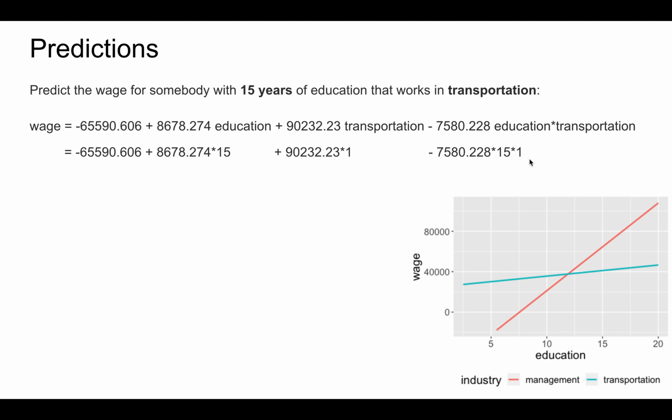Combining these 4 different pieces then, we have a predicted wage of $41,112.31. This is lower than what the predicted wage was for a person in management with the same level of education. Further, this prediction is consistent with the height of the transportation line when education is 15.